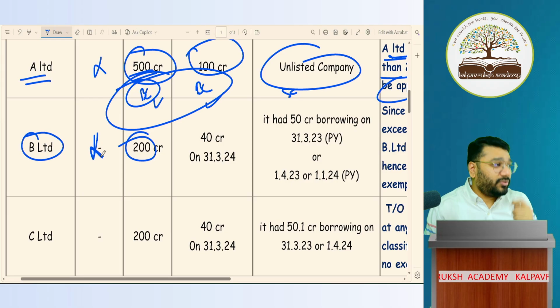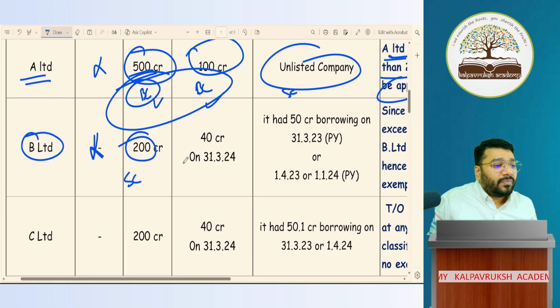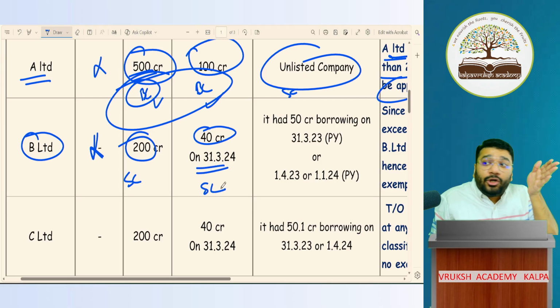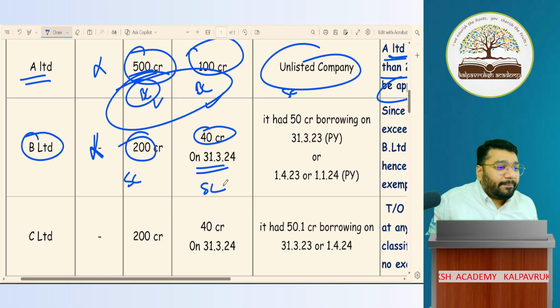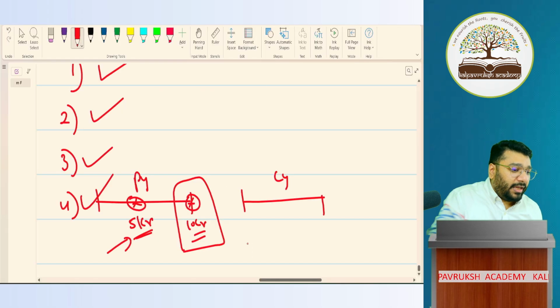Turnover 200 crores. Limit crossed? What is the limit? 0 to 250 crore. Small company. Borrowing is 40 crore at the end of the year. Small company. 0 to 50 crore: small company. It had 50 crore borrowing on 31st March 23 previous year, or on 1/4/23 or 1/1/24. Okay, let's do this one by one.